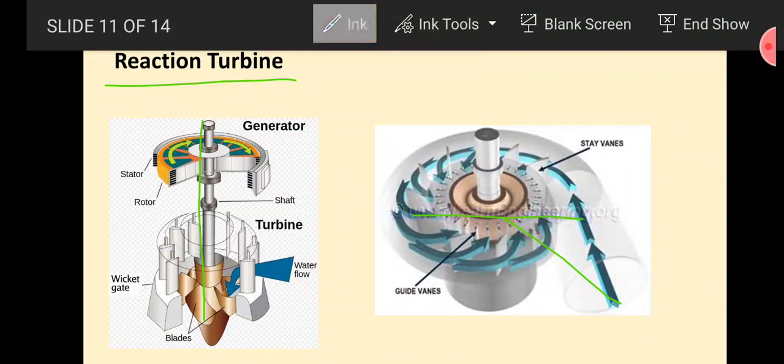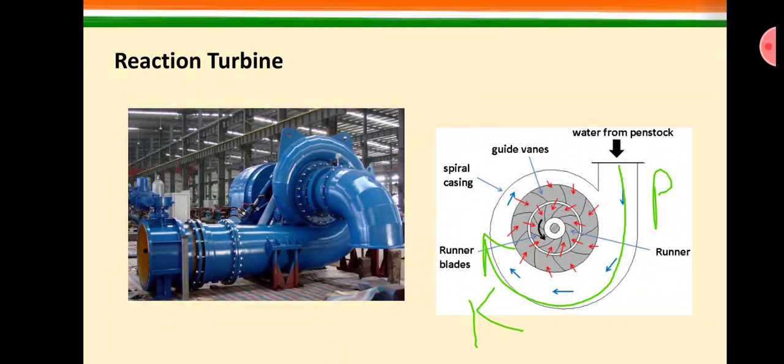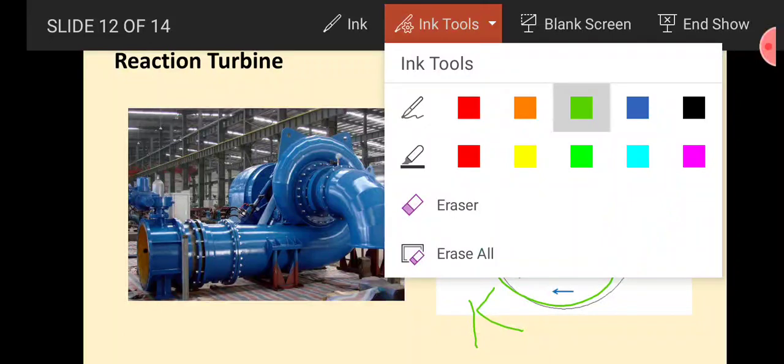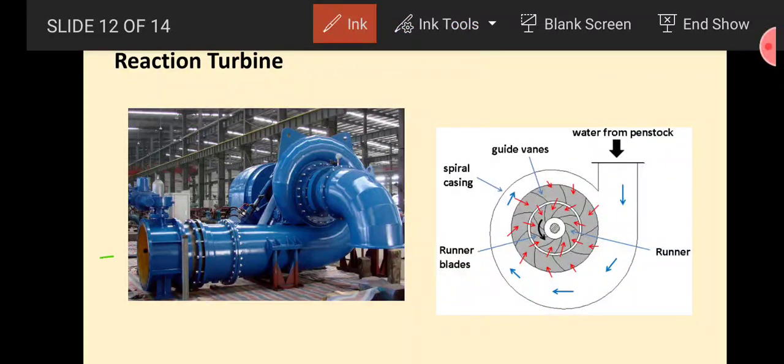But in a Francis turbine, when water starts entering, it will first of all apply the reaction, and then after leaving, the jet will provide the impulsive force to the runner. I will explain it in detail in the next lecture on turbines, that is the Francis turbine, Kaplan turbine or Pelton wheel turbine.